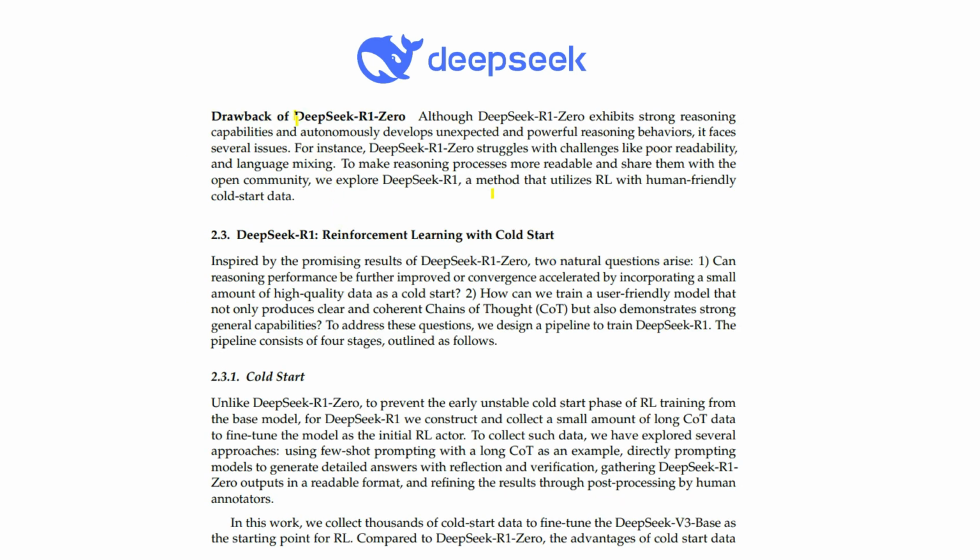Obviously, DeepSeek R1-Zero is a good model, but it also has some drawbacks. The first drawback is poor readability. The second one is language mixing. Because it uses reinforcement learning as well as chain of thought prompting, language mixing is also one great problem.